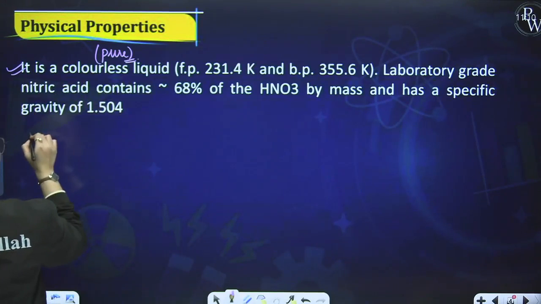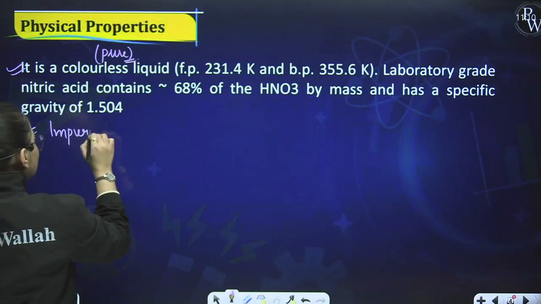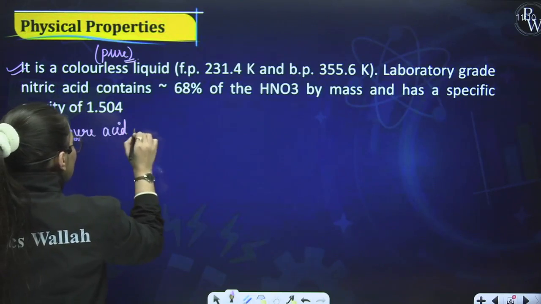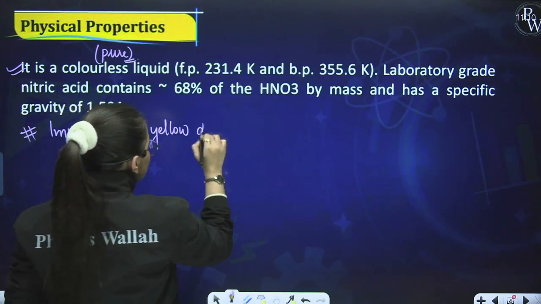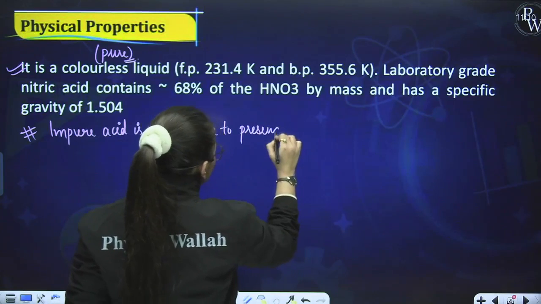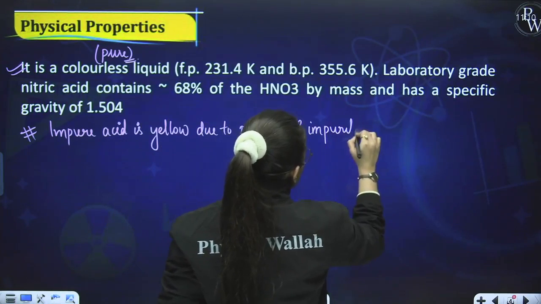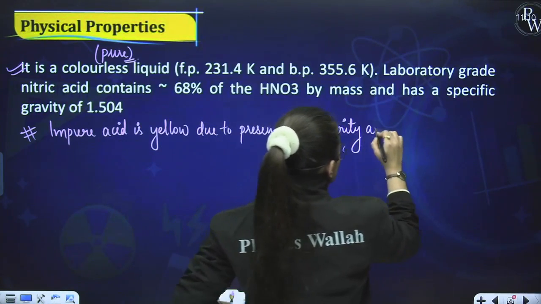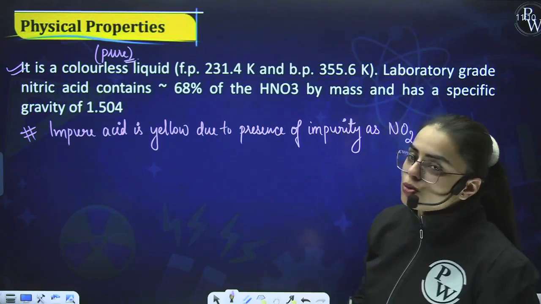No doubt it is a colorless liquid, but impure acid is yellow due to presence of impurity such as NO2. Is it clear to you, students?